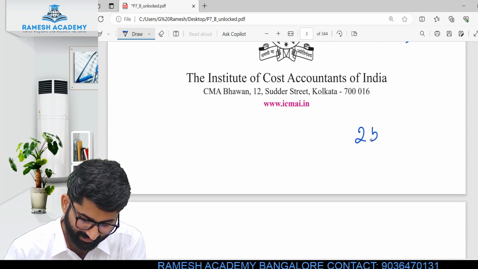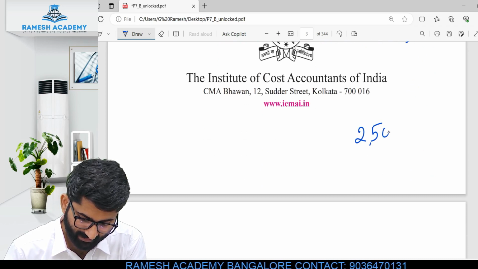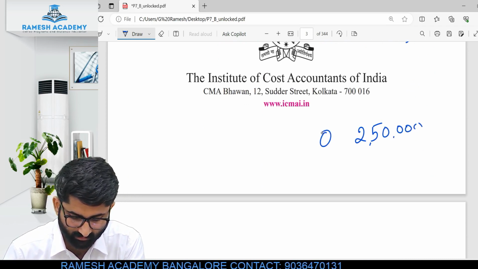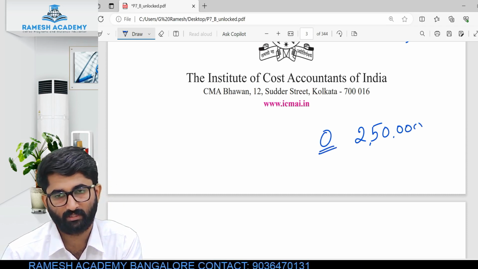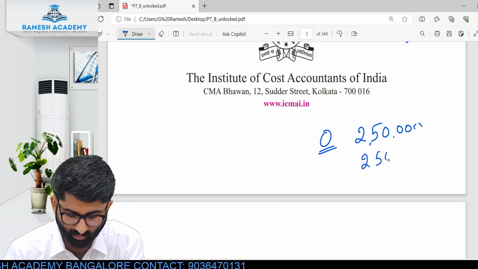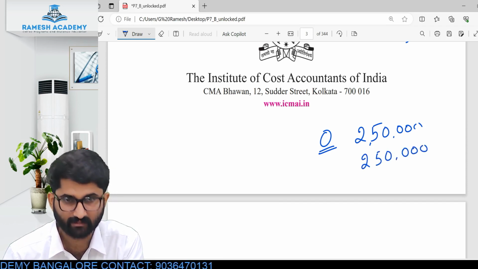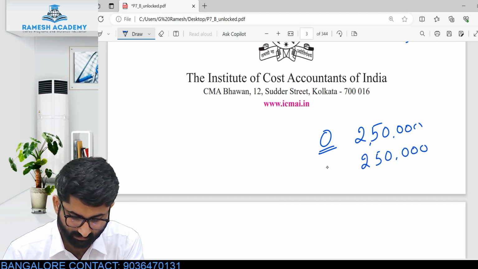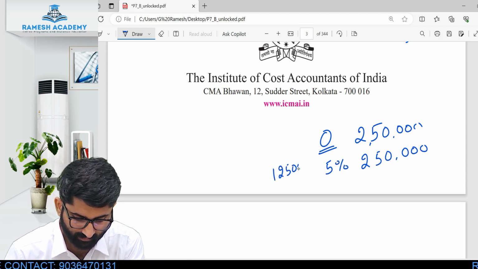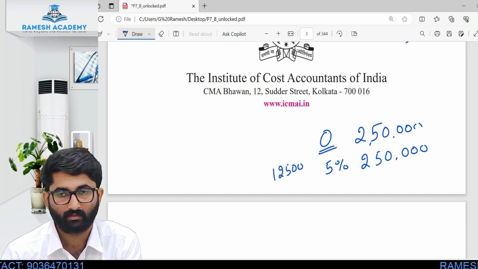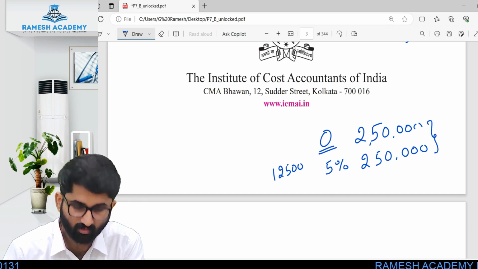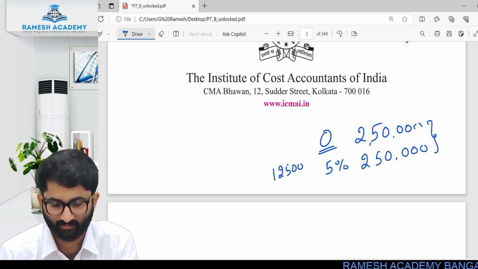If my income is 2.5 lakhs, 2,50,000, then till 2,50,000 there is zero tax, 0%. More than 2,50,000 till 5 lakh, that means for the extra 2,50,000, how much is my tax? It is 5%, which is 12,500. 12,500 is my tax.